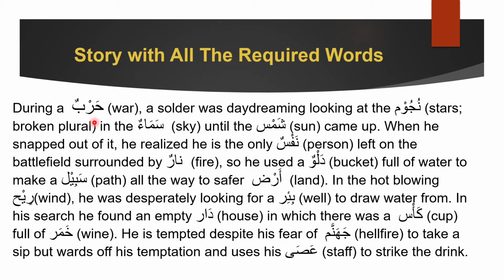So as you can see, harbun, nujumun, samaun, shamsun, nafsun, narun, dalbun, sabilun, أرض، بئر، دار، ريح، كأس، جهنم، جهنم because it's a place, remember, جهنم، خمر، عسى. All these words are feminine and they are fake feminine, and on top of that they are feminine because the Arab said so. These are the random words that are feminine because the Arab said so, and you can learn all of them through this short paragraph.